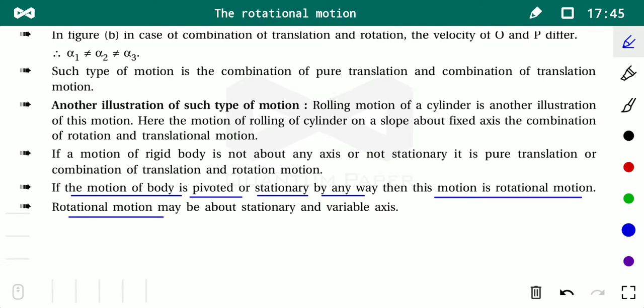Rotational motion may be about a stationary or a variable axis, but in this chapter we have to talk about rotational motion only about a stationary axis. This completes the discussion of the introduction of rotational motion. Now we will switch to the concept of center of mass, and then we shall discuss the vector product of two vectors in this chapter, and we will come back to our discussion of rotational motion, students.